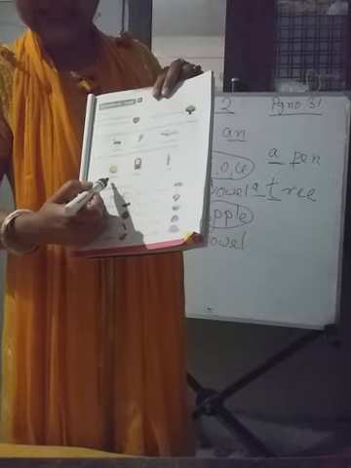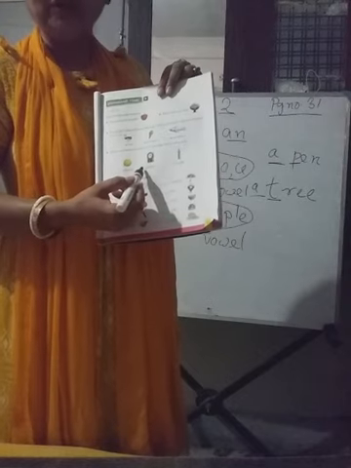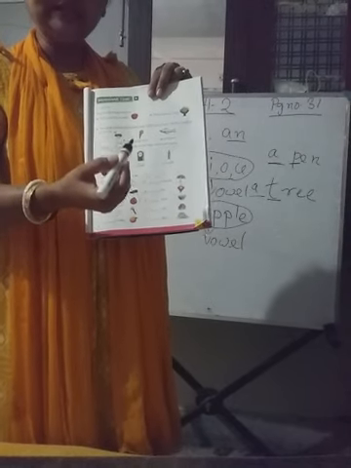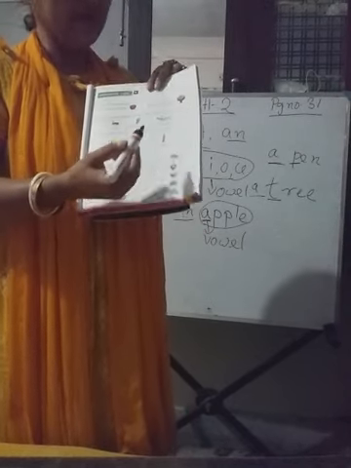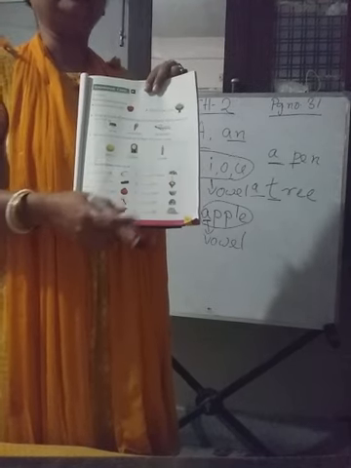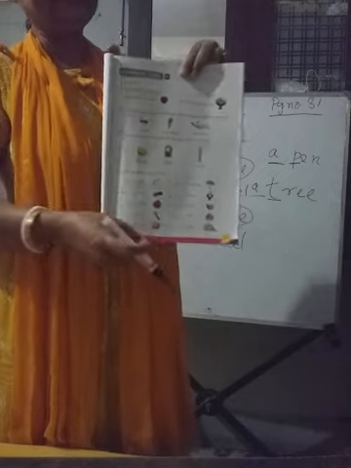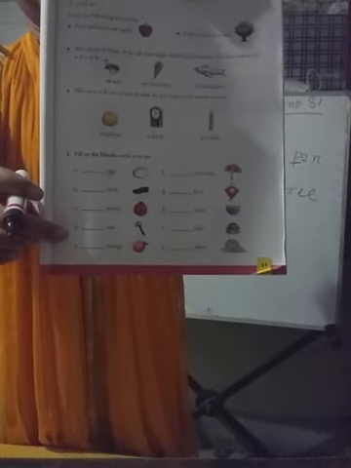Because lemon, L, starts with a consonant sound. Next one, clock, C, clock starts with a consonant sound. And candle, C, candle also starts with a consonant sound. Clear? Now we will do the exercise given here.